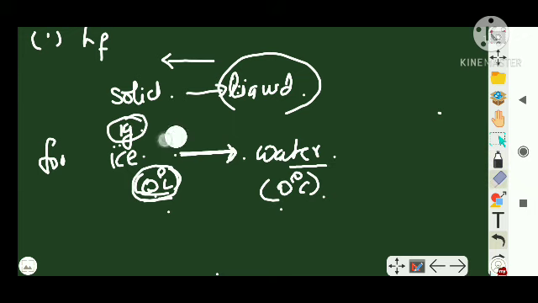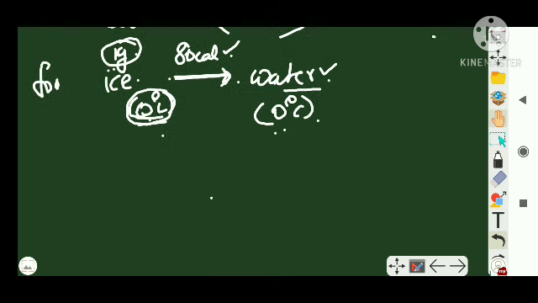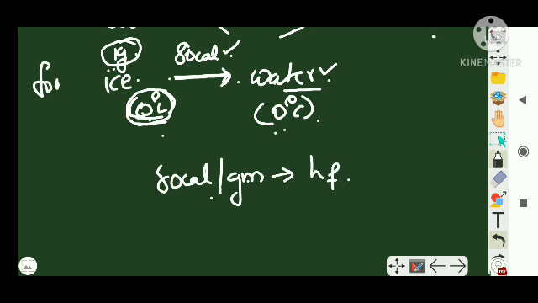Now it has been found that x is actually 80 calories. Again I am describing it: if 1 gram of ice at 0 degrees Celsius is given 80 calories of heat, it converts to water at 0 degrees Celsius. So that means 80 calories per gram is the latent heat of fusion.